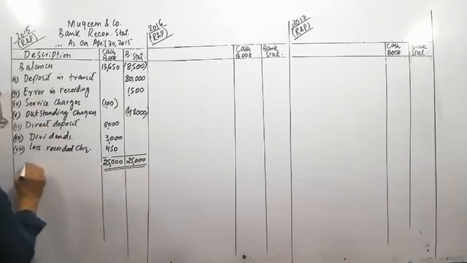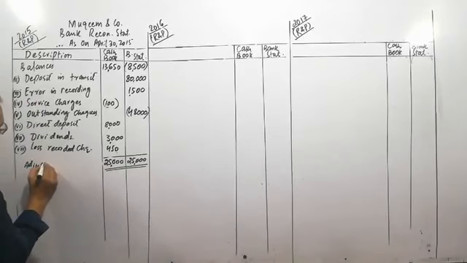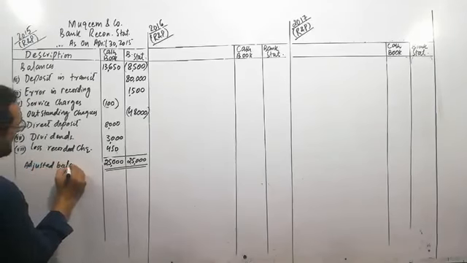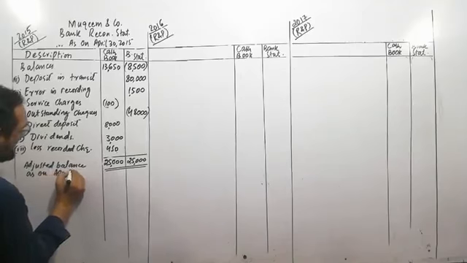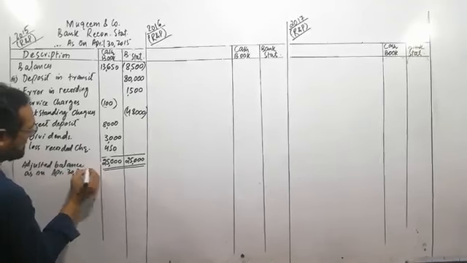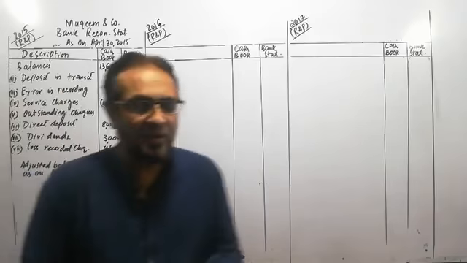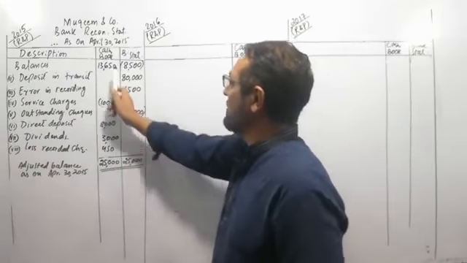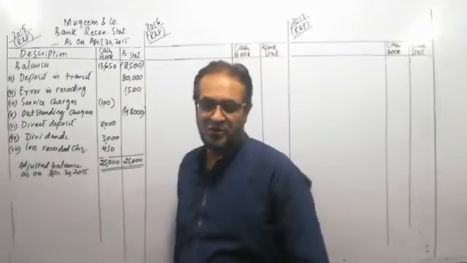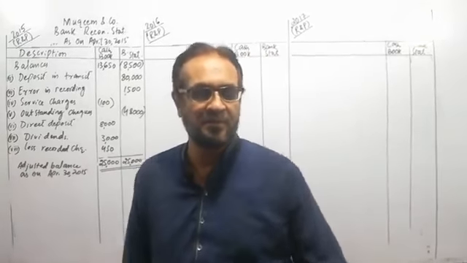So dear students, this is called the adjusted balance as at the end of the month, as on April 30, 2015. So we have reconciled the mismatched balances of the cash book and bank statement. The actual bank balance of the company is 25,000 rupees.